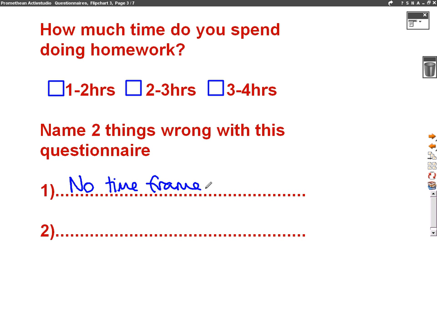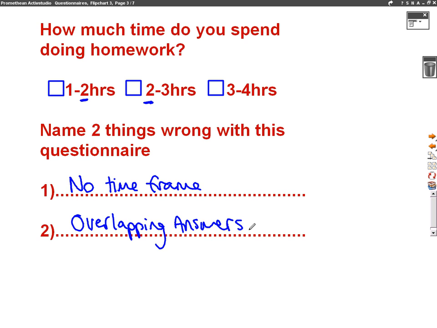Now, the next problem with this question is the answer boxes are overlapping. So, for example, if you did 2 hours homework, do you put it in this box or do you put it in this box? They've both got 2 hours. So the other problem with this is the answer boxes are overlapping. So we have overlapping answers.